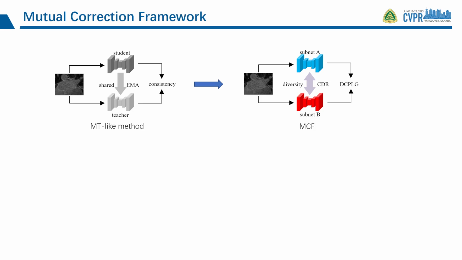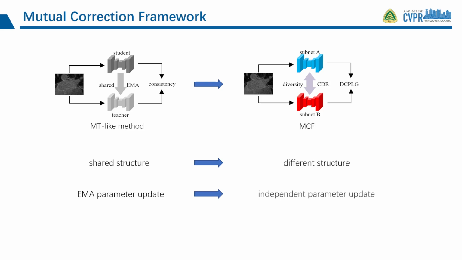Based on the above analysis, we propose a new mutual correction semi-supervised medical image segmentation framework based on the MT-like approaches. Specifically, in order to increase the variability of the model and make full use of the potential of multiple subnetwork architectures, we utilize different structure subnetworks instead of shared structure subnetwork architectures, and change the update method of the parameters from EMA to independent update.